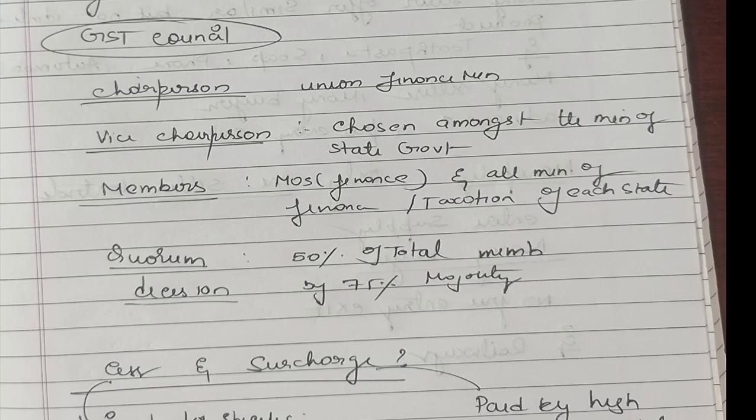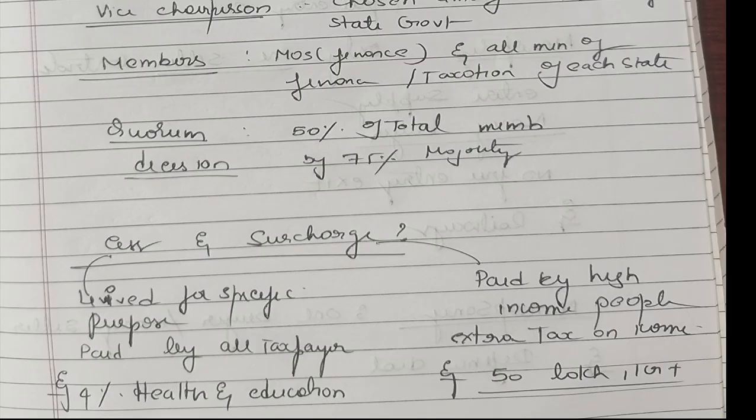What is a quorum? There should be at least 50% of the total members in order that the meeting takes place. To take a decision on the financial statements, there should be a 75% majority as well.